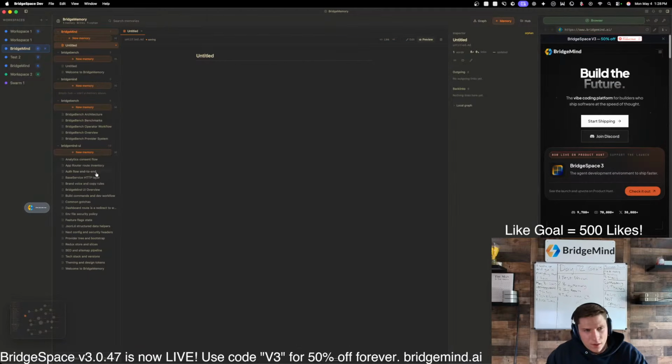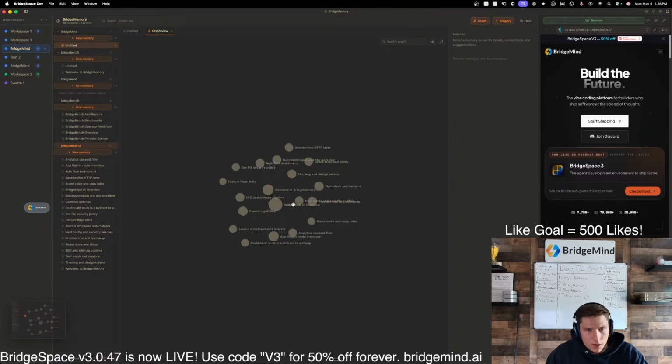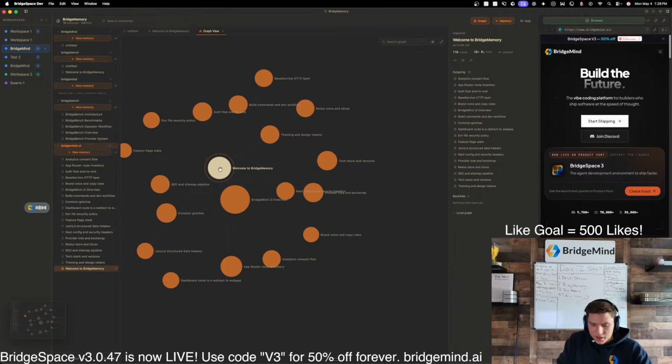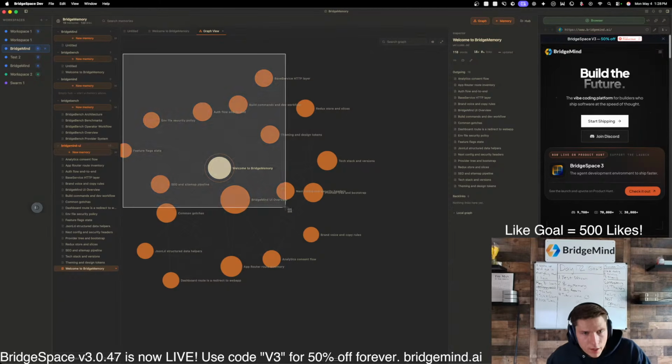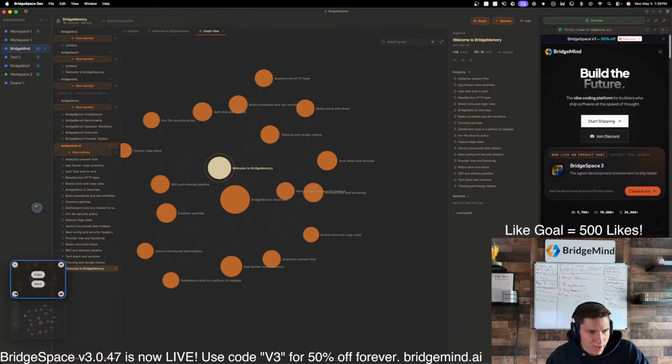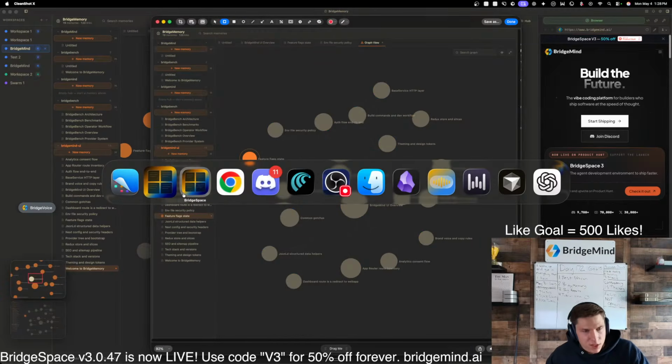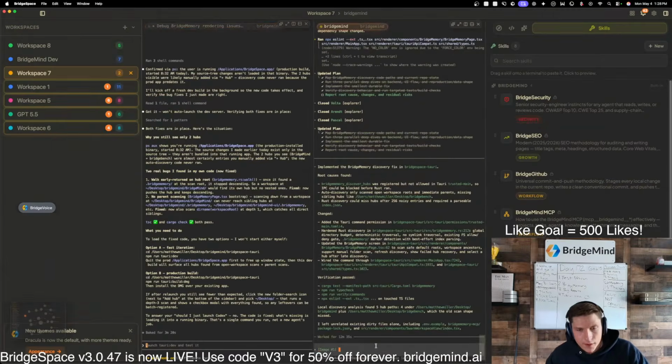But man, that is incredible. So let's go over here, for example. And now the big question is, I want to make it so when I click on one of these, it'll open up that file. Like when I click on one of them, just make it so that it opens up the file. But yeah, you guys are seeing it here first. It's like, GPT 5.5, do not sleep on it.